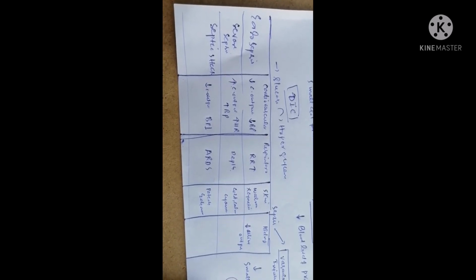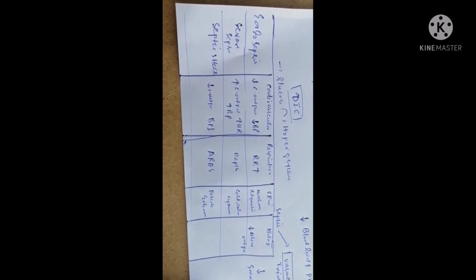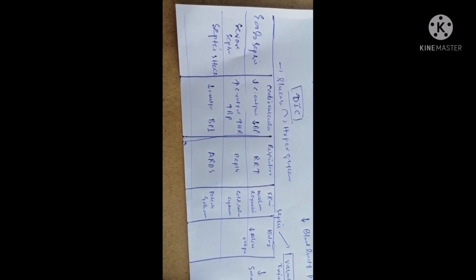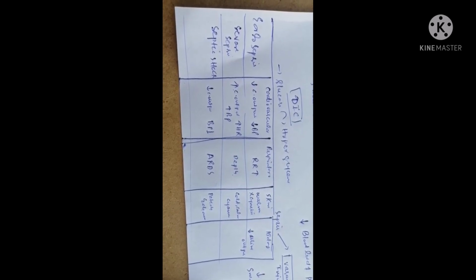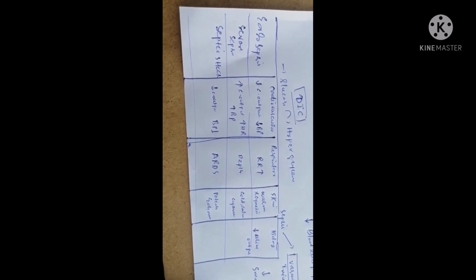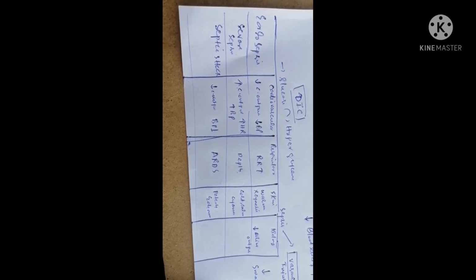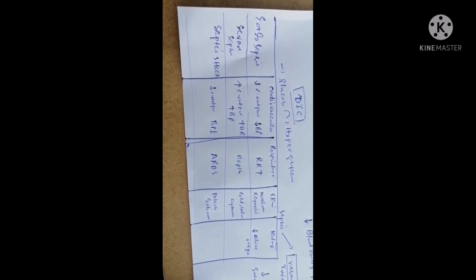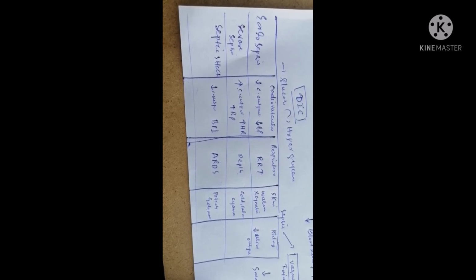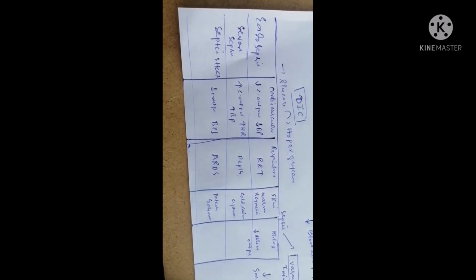In early sepsis, cardiovascular change is decreased cardiac output and decreased BP, respiratory change is increased respiratory rate, skin is warm without cyanosis, and urinary output is decreased. In severe sepsis, compensatory mechanisms occur.